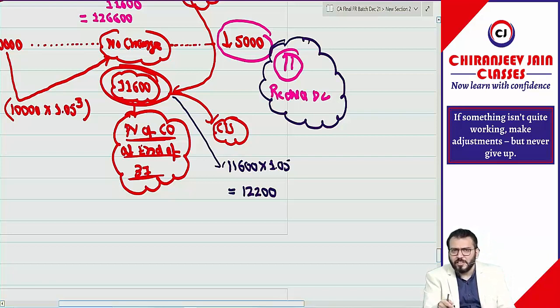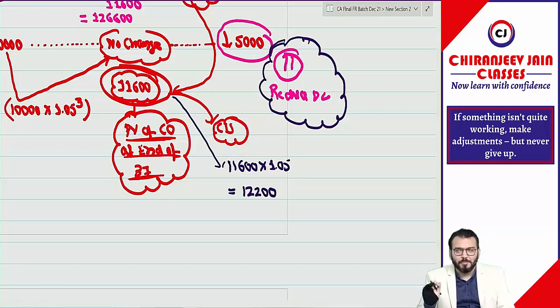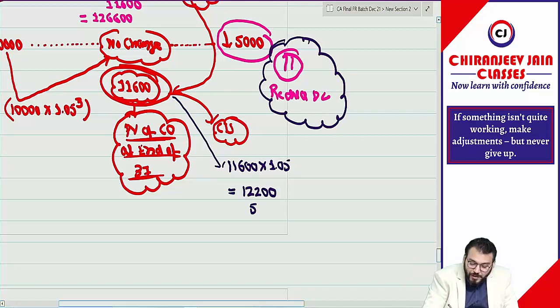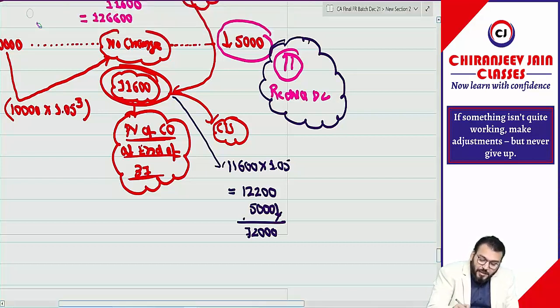Because in the suggested solution they have done rounding off. In the exam you can take 180, nothing to worry, but I am just taking the numbers given in the solution. Okay, 12,200. Now reduce by what? 5,000. So it becomes 7,200. So 7,200 is the reduced decommissioning liability.